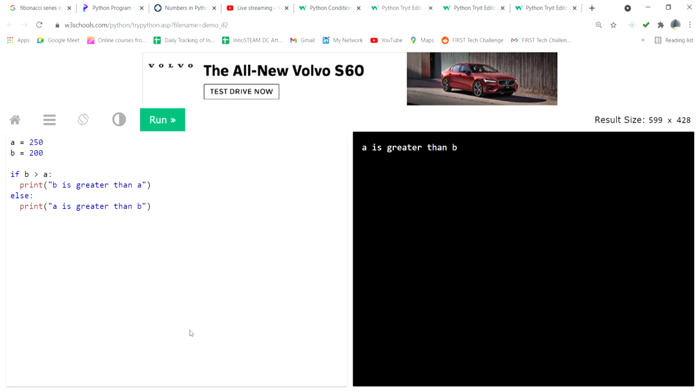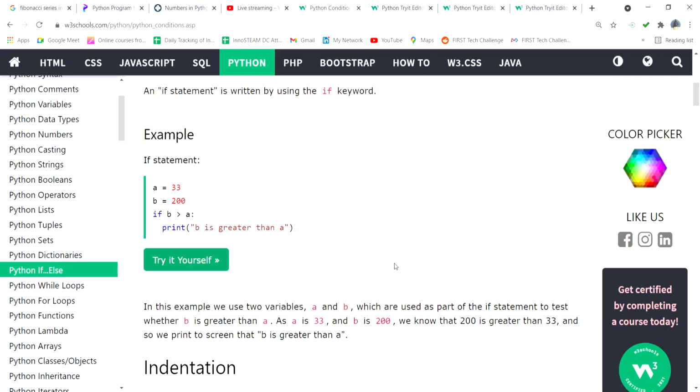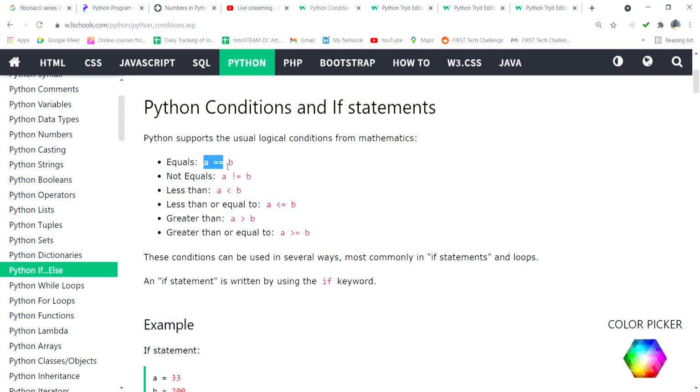So how do you write the condition? If b is greater than... What are the conditions here? You can see this is equal to. If you put the equal symbol only one time, that is called assigning the value. A equal to 10 means the value 10 is assigned to the variable a. So this is called assignment. But if you want to check equality, a equal to b, as we write in a mathematics notebook, left hand side equal to right hand side, that is the perfect meaning of equals. This also has the same value, a also the same value, b also the same value.